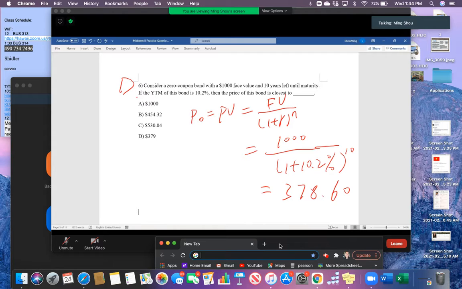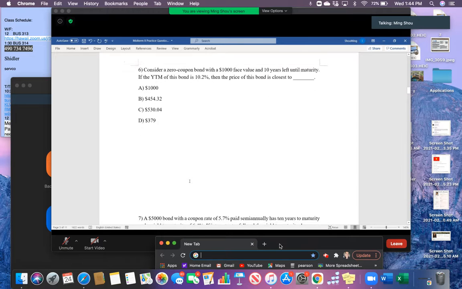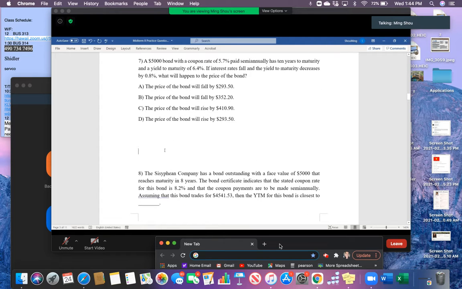For zero coupon bonds, you can either use the formula or a calculator to do the calculation. But for the coupon bond, my suggestion is to directly use the financial calculator because it's much simpler. Here we have an example of a coupon bond.